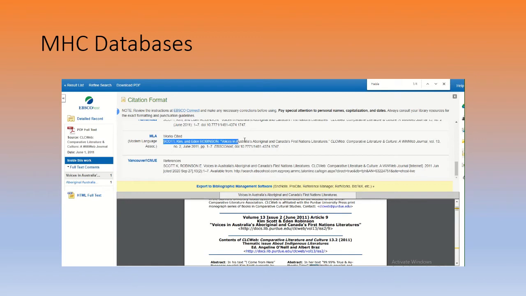All you have to do is copy and paste it into your works cited page, and then you're done with this. You're done with having your works cited created for you. Then you'd have to alphabetize it, of course. You have to lowercase her last name, Scott, to just uppercase S, lowercase everything else. But all the information is here.